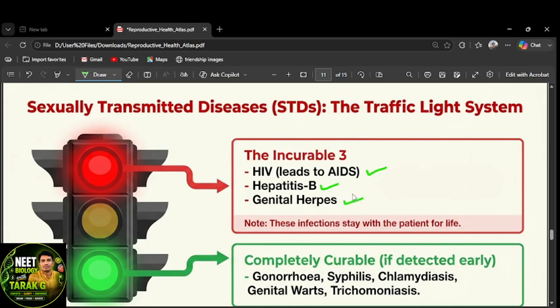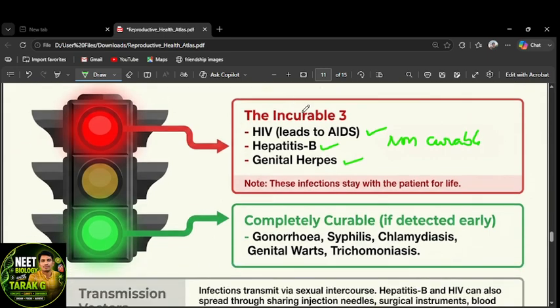These are the infections which are non-curable. These infections stay with the patient. These are non-curable, right? And here are the completely curable ones. This is incurable or non-curable. Next one, completely curable if detected early: gonorrhea, syphilis, chlamydiasis, genital warts, and trichomoniasis.